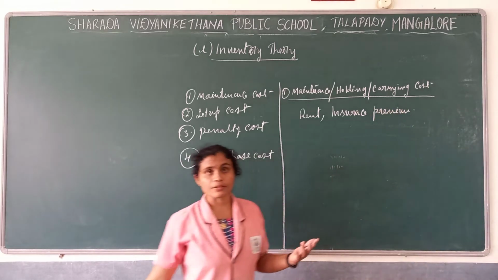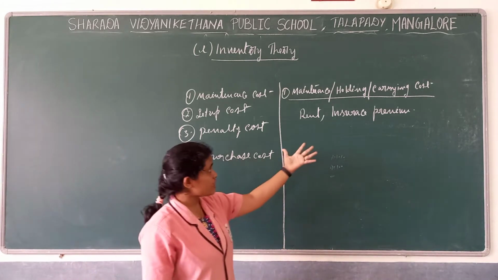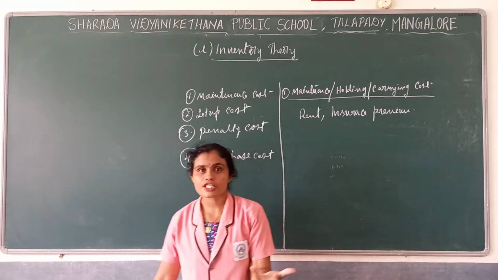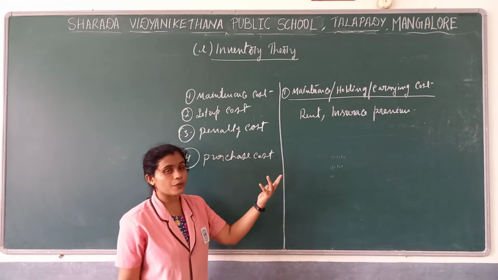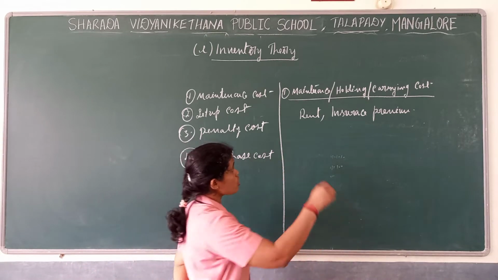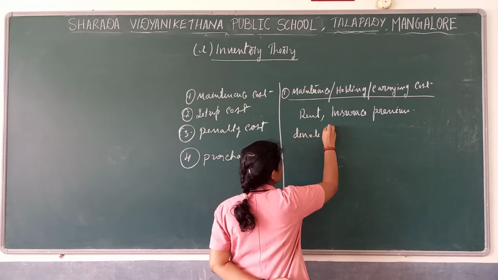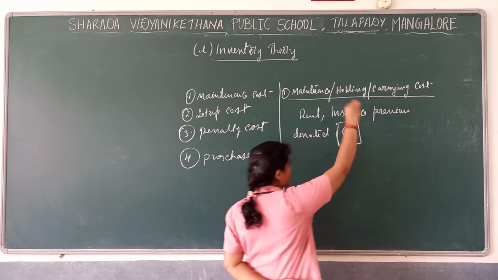You can give this as an example, or spoilage, breakage, whatever cost will incur, that is the maintenance cost. So the maintenance cost is rent or insurance premium, and this maintenance cost we denote by C1.